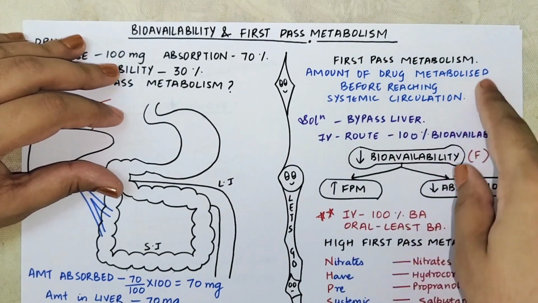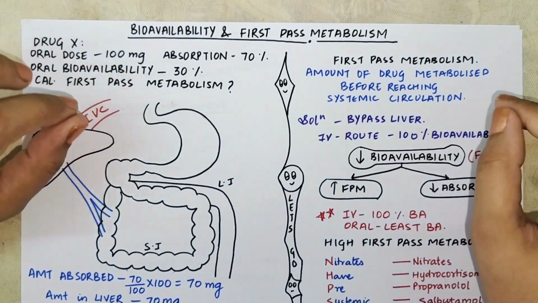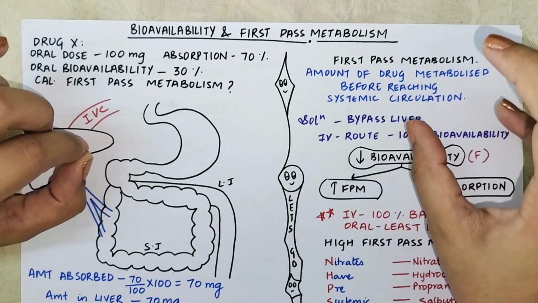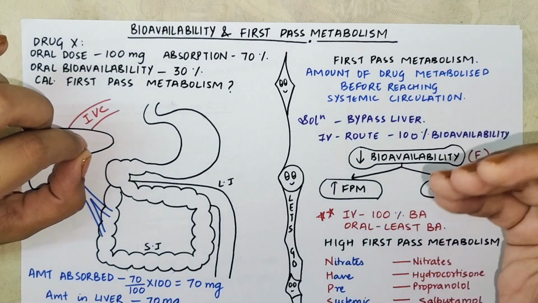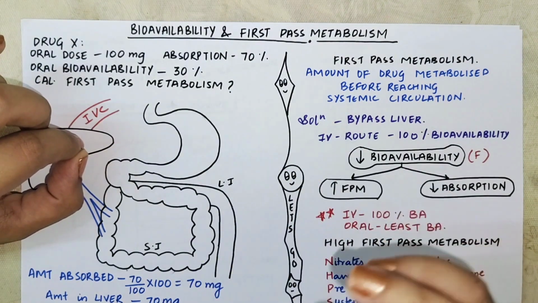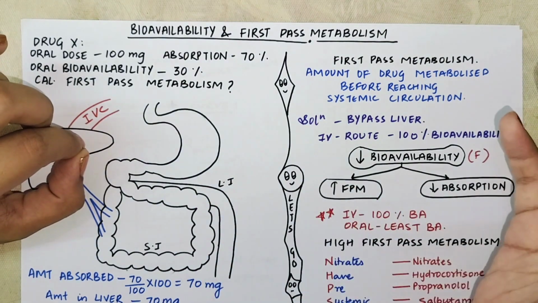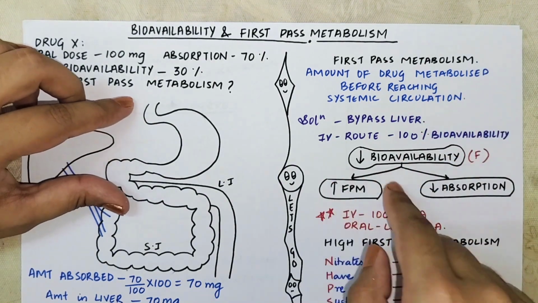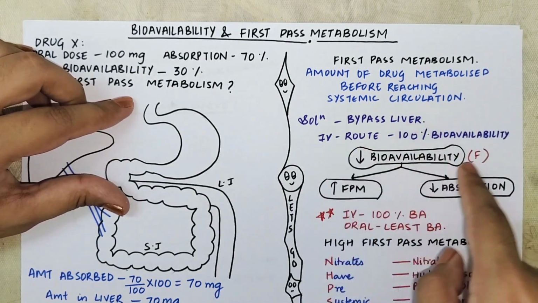And we said that first pass metabolism is the amount of drug which is metabolized before reaching systemic circulation. Now the drug which will reach systemic circulation has to undergo through metabolism, right? Now if the drug is getting more and more metabolized, less drug is going to reach the systemic circulation, right? So if there is high first pass metabolism, there will be less bioavailability.